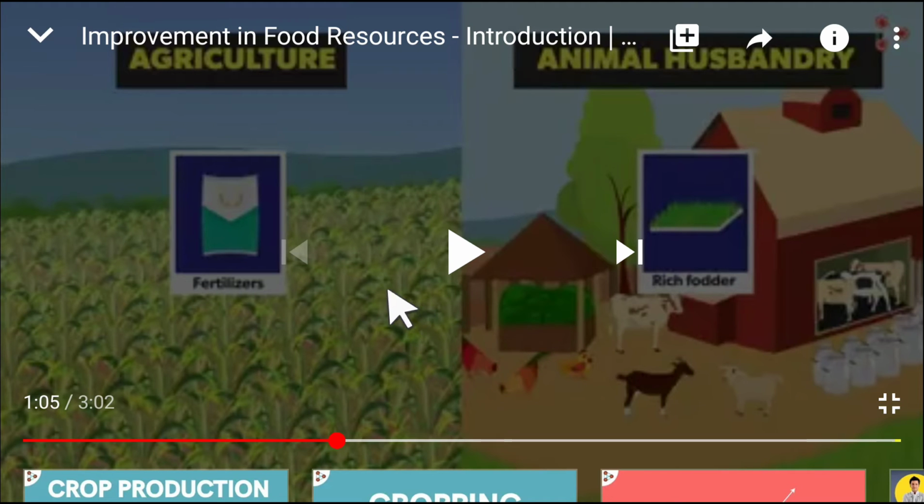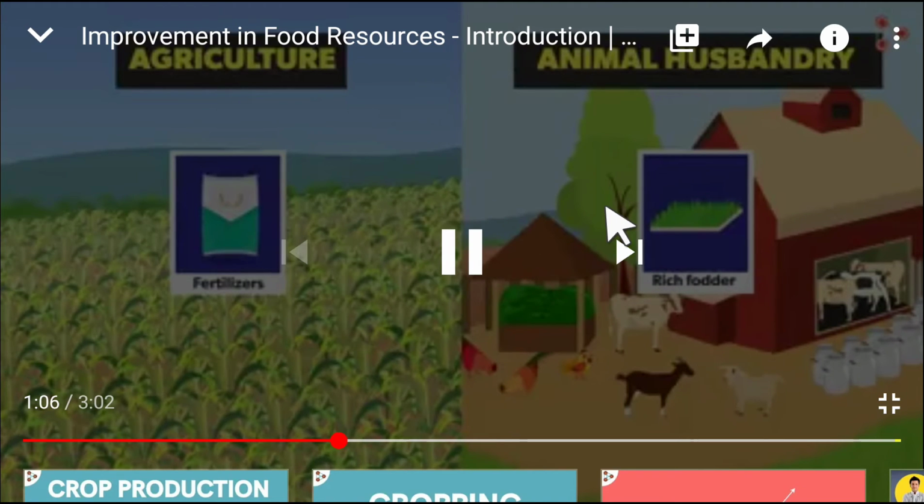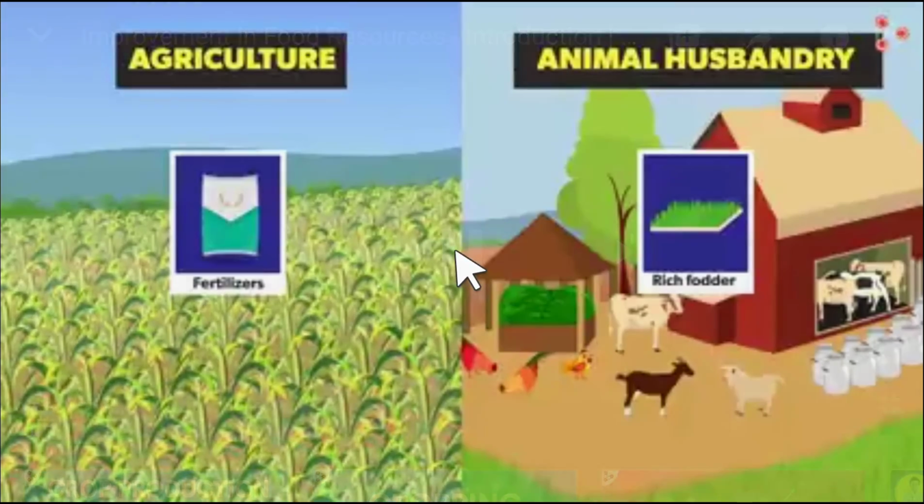So growing of crops on a scientific scale is agriculture, and rearing of animals is animal husbandry. We go for fertilizers and rich fodder because we want better quality of crops and animals.